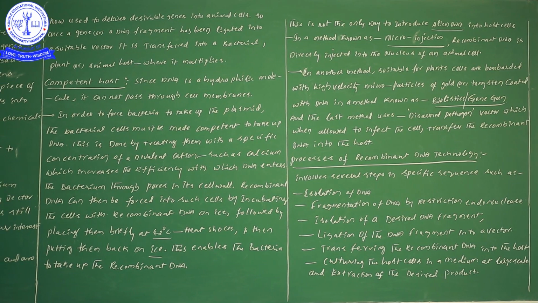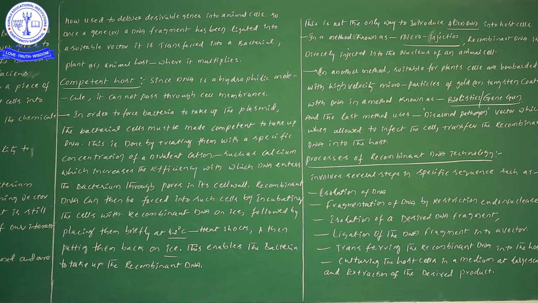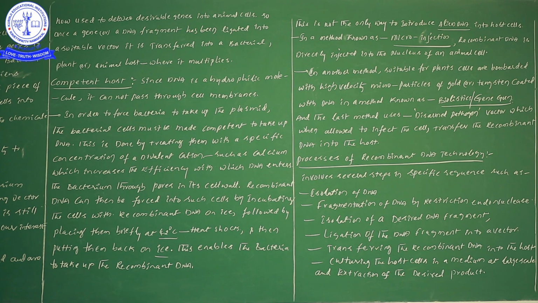When we use divalent cation treatment, for example calcium, we can definitely increase the efficiency of receiving the foreign DNA into the bacterial cells through the pores in the cell wall.